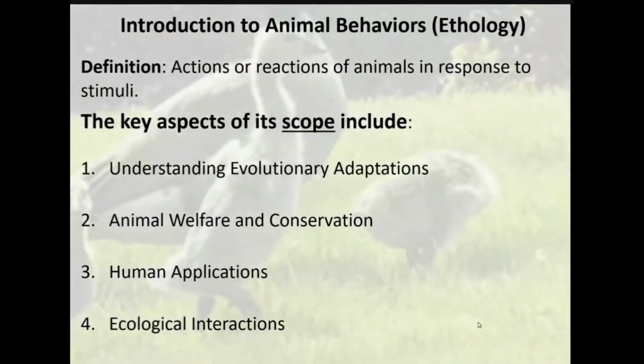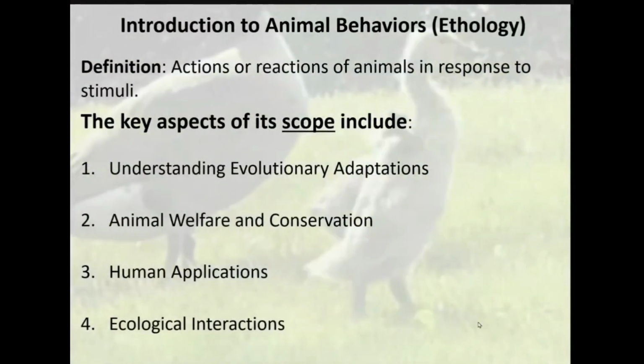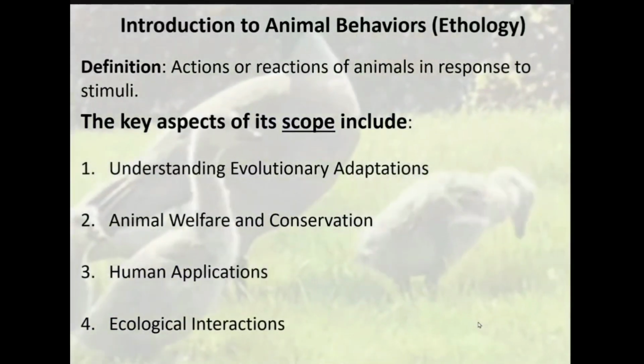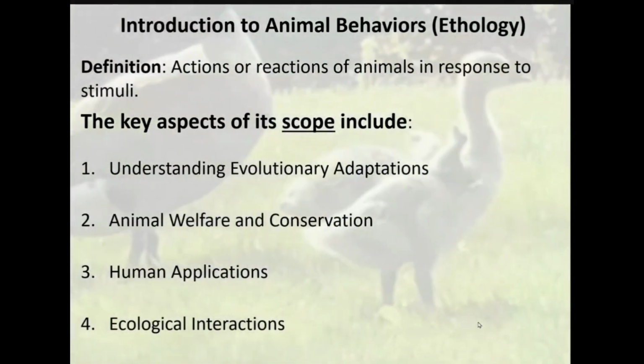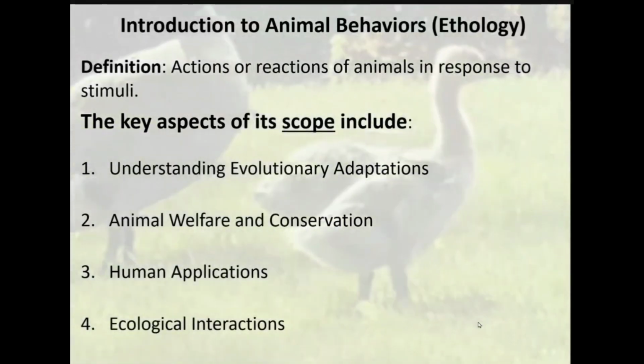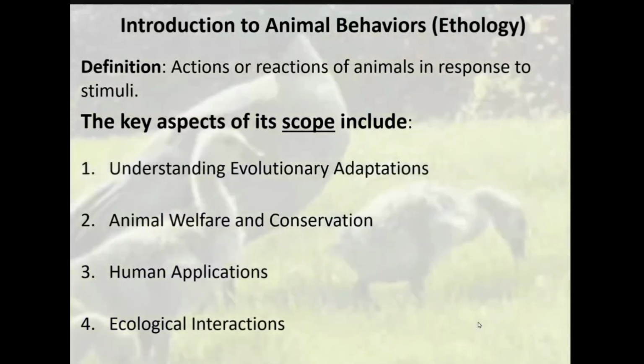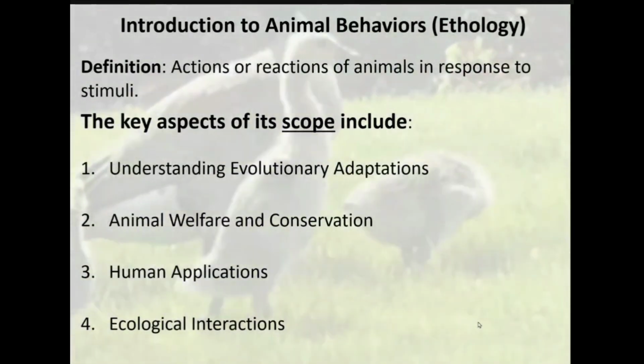Okay. So we'll discuss the human applications and the scope of animal behavior. The study of animal behavior affords valuable insight into human life, particularly in areas such as psychology, medicine, and education.